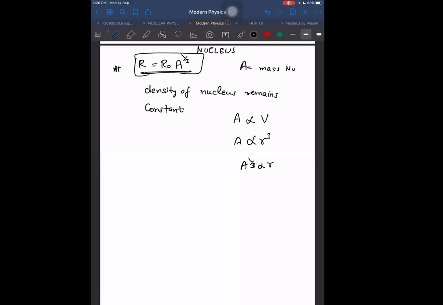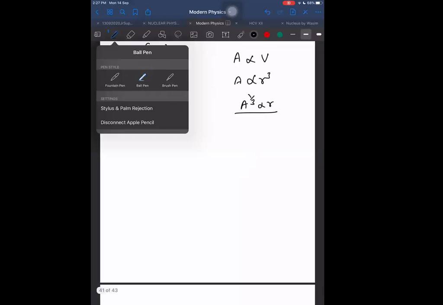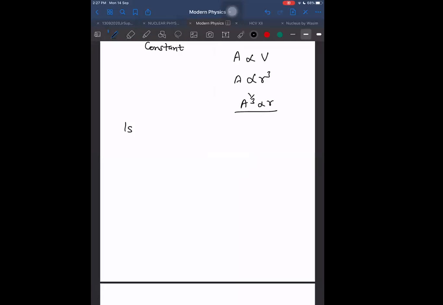We are getting the radius of the nucleus from here. Next we can say isobars, isotopes, isotones. Isobars have the same mass number, the same number of nucleons.